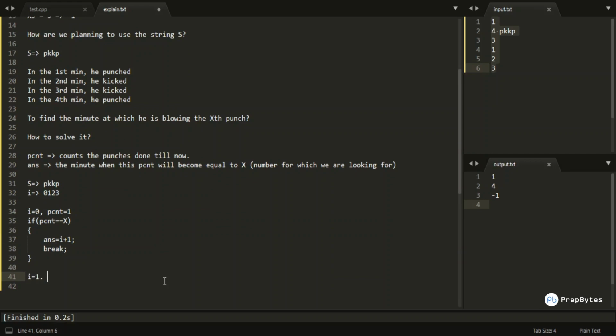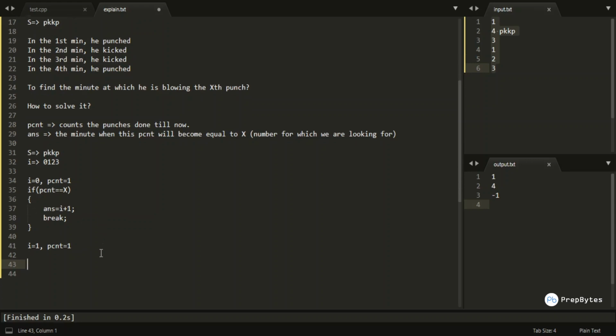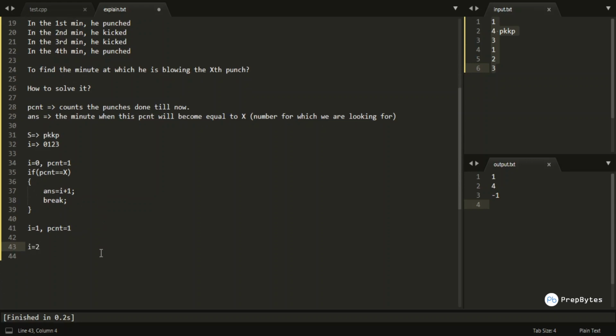And for I equals to 1 we would do again the same thing. We would increment if this particular condition is not true for the I equals to 0 case, then it will move to I equals to 1, and in I equals to 1 my P count will again be 1 only because it is not incrementing. We will again have a check over this, and then I equals to 2, my P count again would be 1 only, right? And for I equals to 3, finally my P count would become 2, and we will again check for this particular condition if P count is equals to the number which we are querying for.